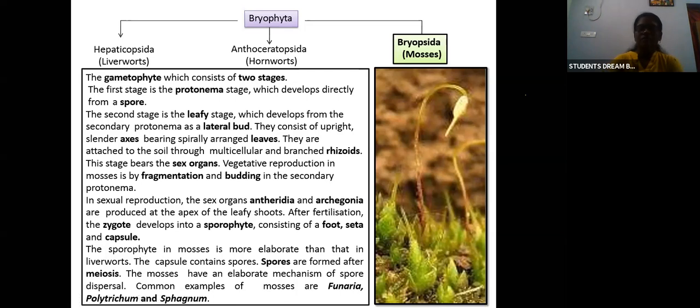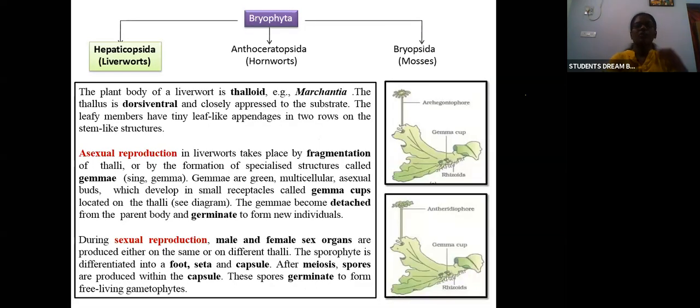Okay, so we saw about liverworts. Liverworts have a thalloid plant body, and the thallus is dorsiventral, with two surfaces. It will be closely appressed to the substrate, closely attached to the substrate. The leafy membranes will have tiny appendages, the rhizoids, by which it will be attached to the soil. Here both asexual reproduction and sexual reproduction occur.